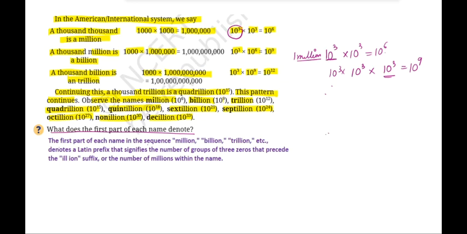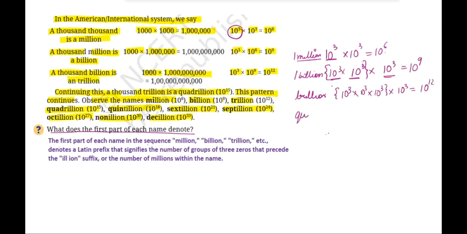When I am talking about a billion, billion refers to bi, that means 2 groups. So these are 10 to the power of 3, 2 groups preceding before 1,000. Then when you talk about a trillion, you will be proceeding 10 to the power of 3 how many times? 3 times before 1,000, right? तो यहाँ पे आपका ये 10 to the power of 12 बन गया.